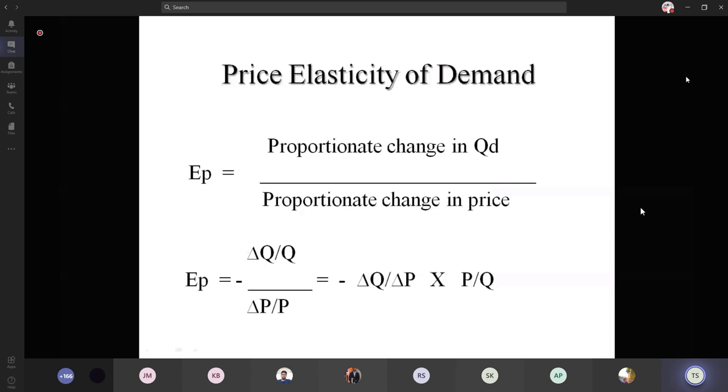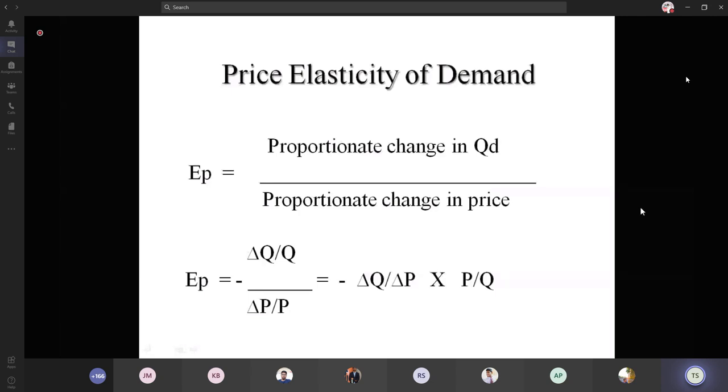The formula for income elasticity of demand is delta Q divided by Q, divided by delta Y divided by Y. Delta Y refers to the change in the income, the new and the old income, and the capital Y refers to the old income of a consumer.